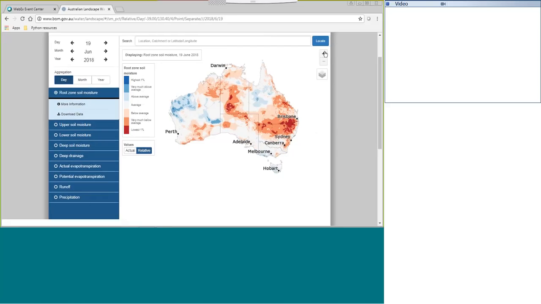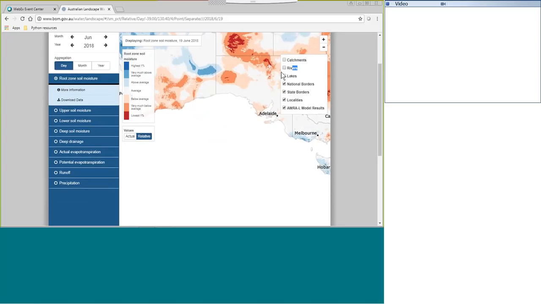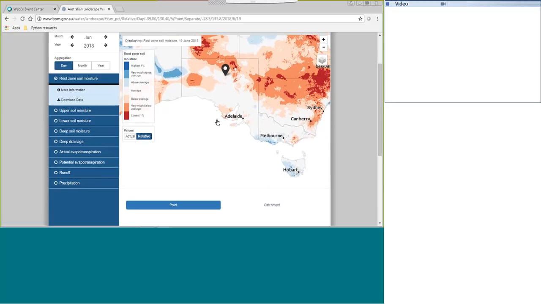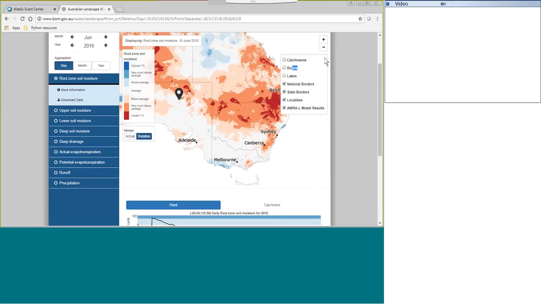Navigating around this map, we've got some zoom buttons here. We can zoom in and out. So if you've got a specific area of interest, you can zoom in there. We've also got our layers on the left here. We can show catchment boundaries, rivers, lakes, national borders, and we can toggle the results on and off.